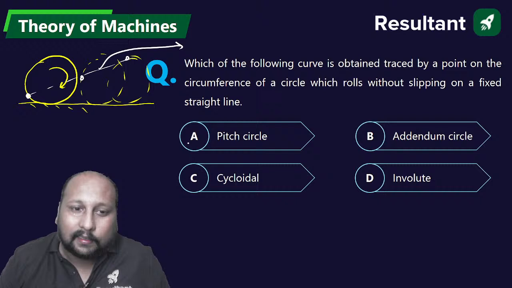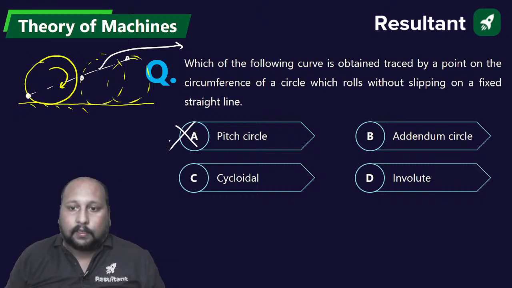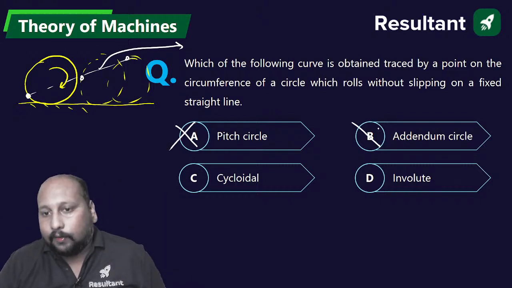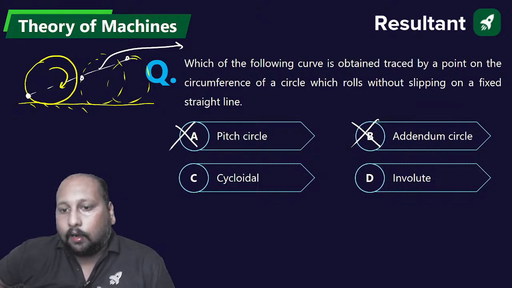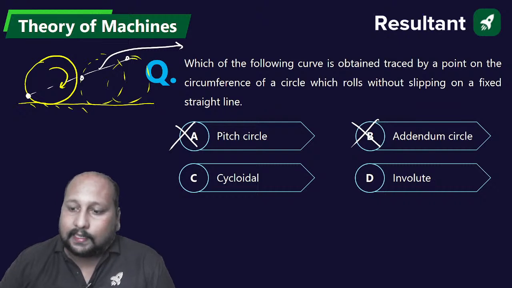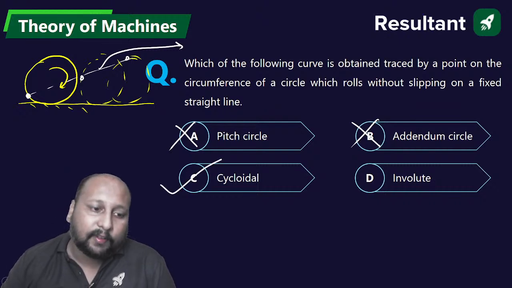Look, it cannot be the pitch circle. They are talking about the curve. So it will be either C or D. Either C or D, cycloidal or involute. This is an example of a very good cycloidal profile.